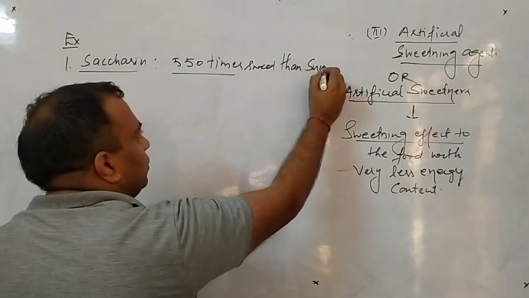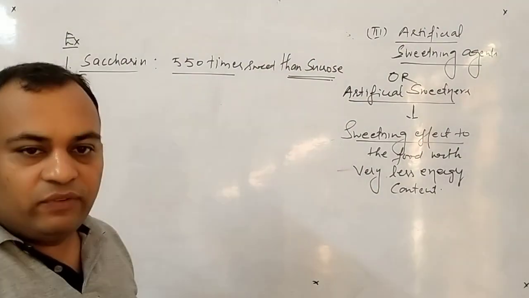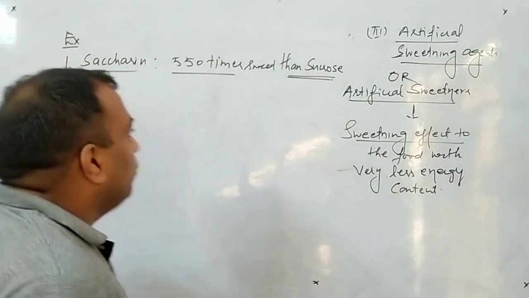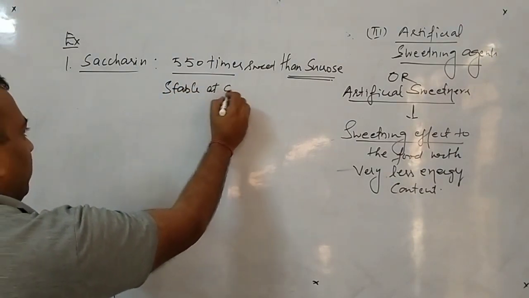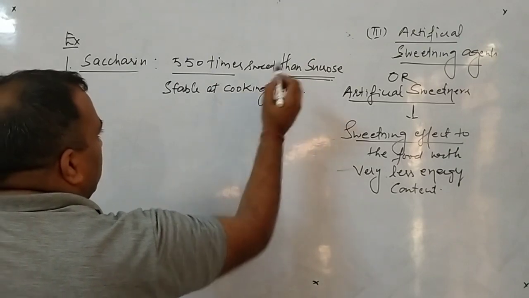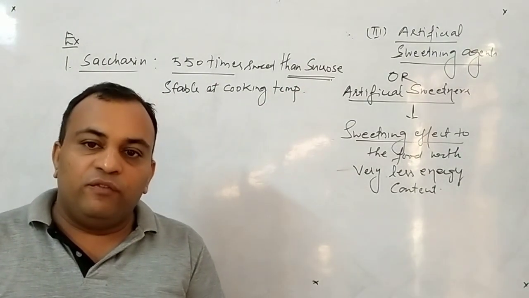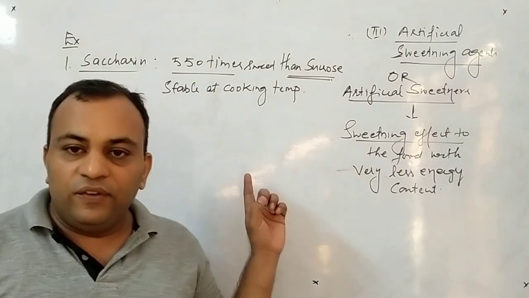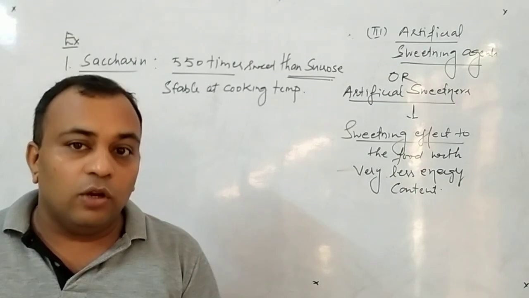You know sucrose? That is the normal cane sugar that we use in our daily life. And one of the important things, this is stable at cooking temperature. What does it mean? When we make some sweet dish at a particular temperature, this artificial sweetening agent, saccharin, will not decompose. Clear to all of you?